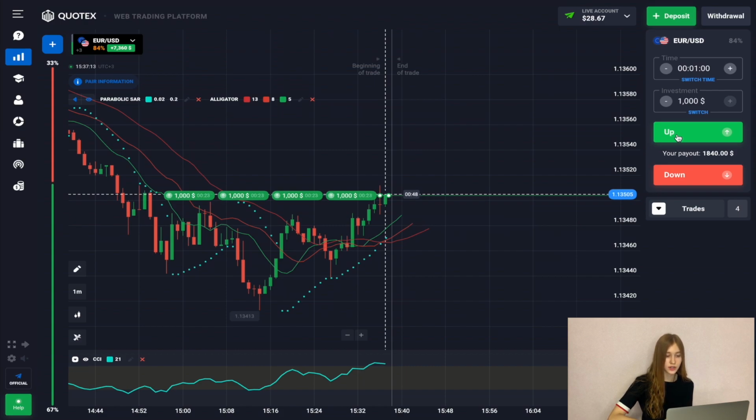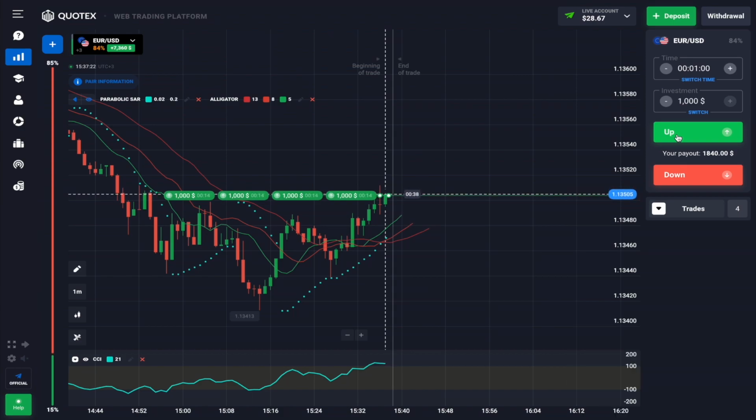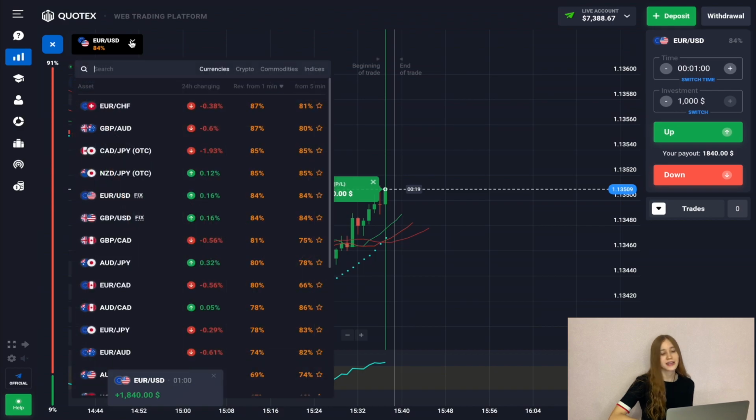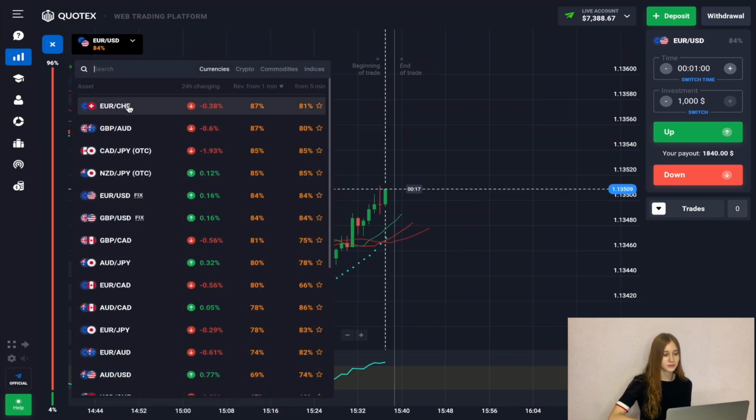The price trends to an upward state, and now let's wait until our trade is closed. Great, we successfully closed the deal.